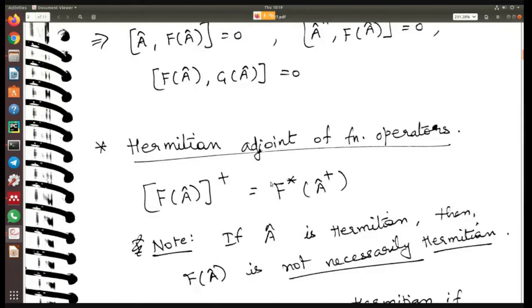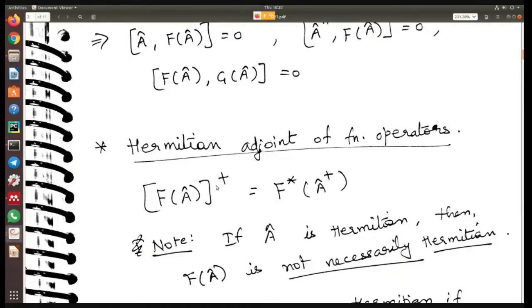All right. But what will be the Hermitian adjoint of the function operators, right? If you have an operator which is f of a, there is already an operator that you have defined which is a. Now you want to take a function of the a operator, and if you take the adjoint of that.